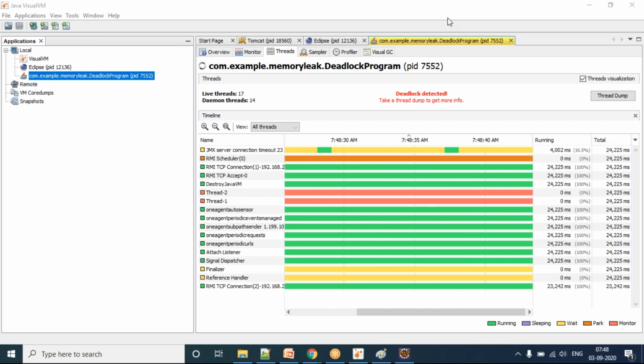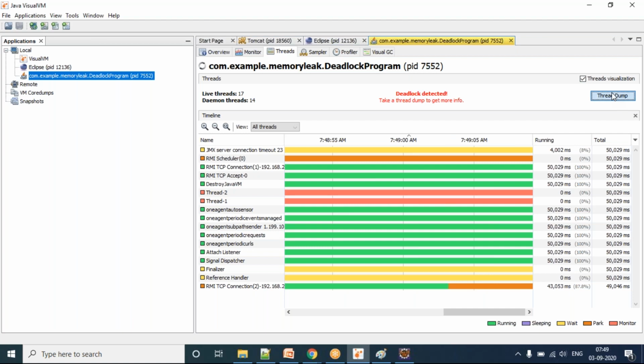You can monitor that in JProfiler, YourKit, JVisualVM, and the tool is able to identify that there is a deadlock written by your developer, and you can see thread 1 and thread 2 are blocked. You can see the color coding is monitor. When the state is monitor, that thread is actually blocked. That is the meaning. Okay, so those two threads are blocked. I know there is a problem. There is a problem detected by the JVisualVM tool.